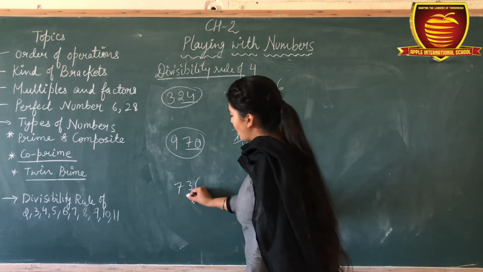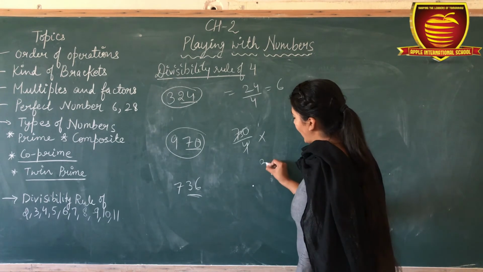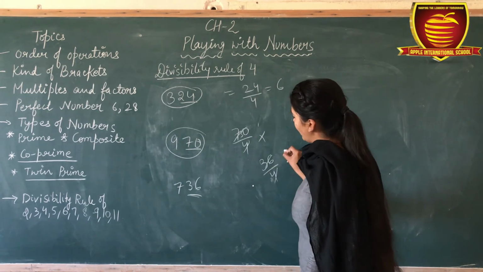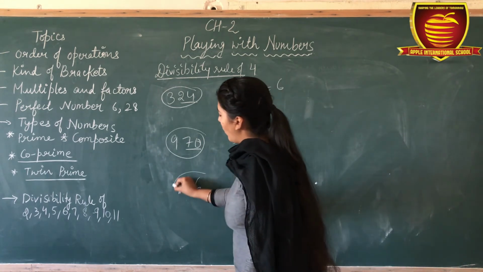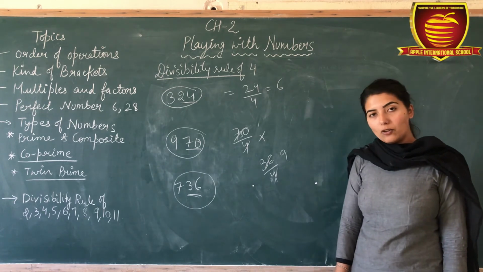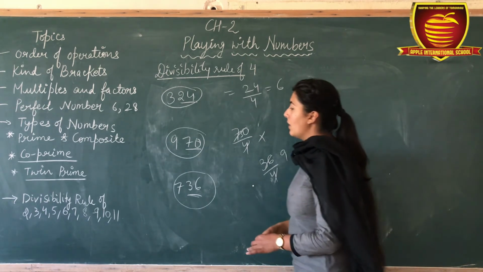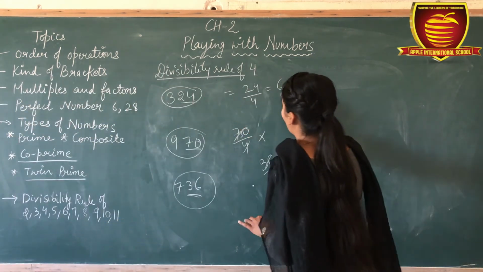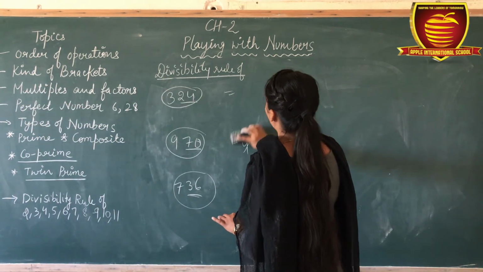Okay. Now the last 2 digits of 736 are 36. 36 is divisible by 4. Yes, 4 nines are 36. Okay. Then the whole number is divisible by 4. Okay. Is it clear to all of you? Okay. So the next one is about the divisibility rule of 5.